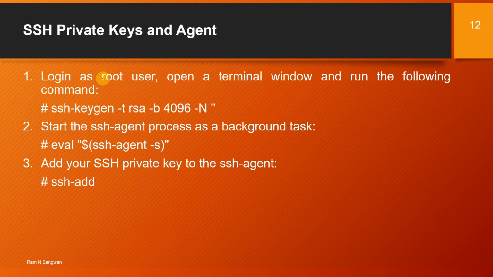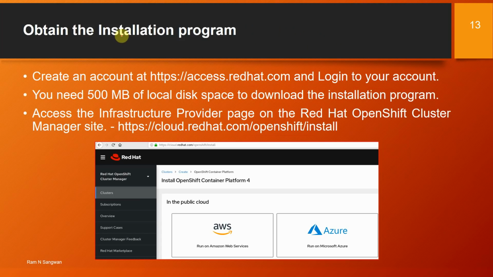So the first step is to log in as root user to your virtual machine, like the one which I have in Oracle VM VirtualBox. Open a terminal window and run this command to generate the key pair: ssh-keygen, type is RSA, size is 4096, and no password. Start the SSH agent process as a background task. That's how you start it, eval ssh-agent -s. Add your SSH private key to the SSH agent using ssh-add. So this is creating SSH private keys and the agent.